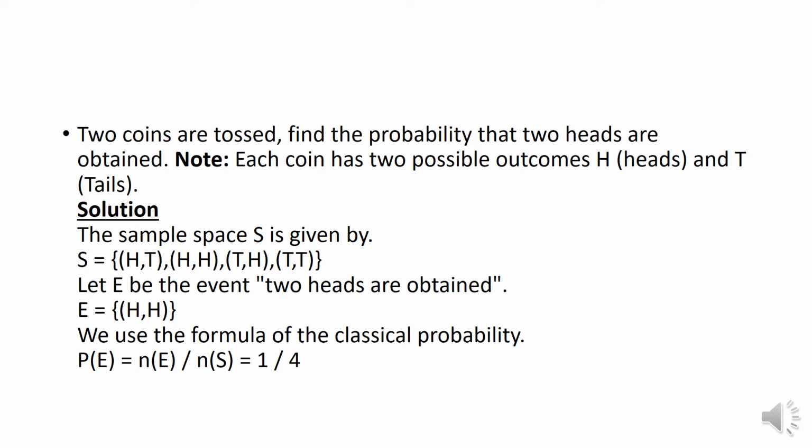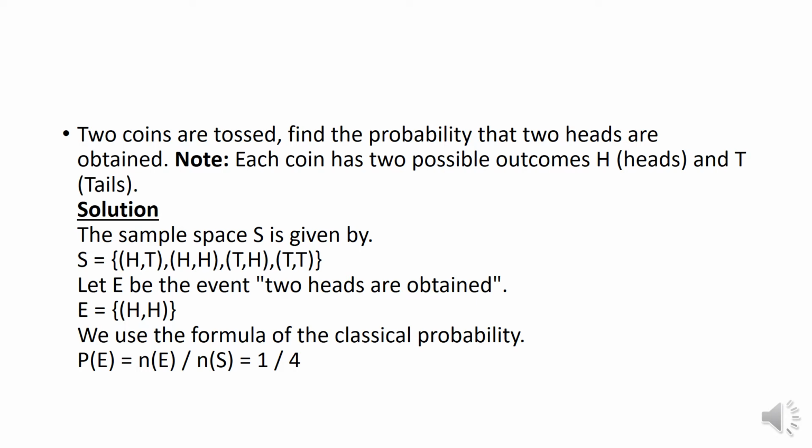The sample space goes like this: head and head, head and tail, tail and head, tail and tail. Which means when 2 coins are tossed, in the first coin I may get head and in the second coin I may get tail, and again in both the coins I may get head, and next in one coin I can get tail and in the other coin I can get head, and the last one will be both the coins I'll be getting tail.